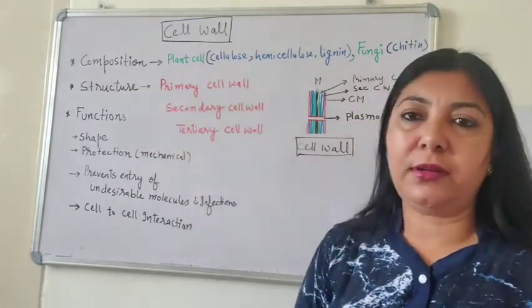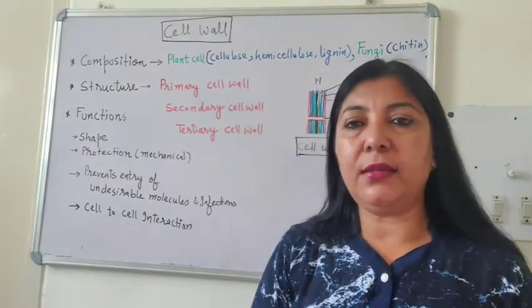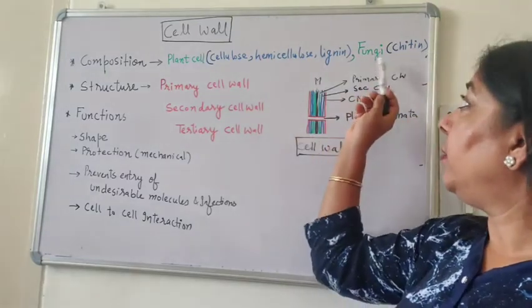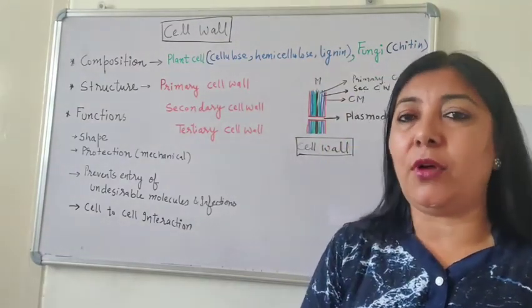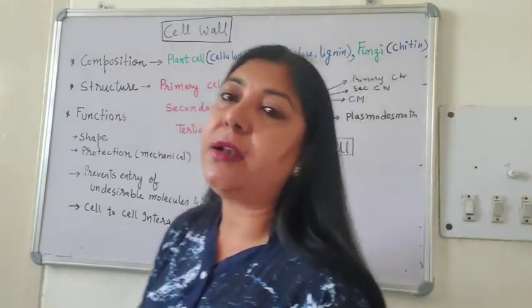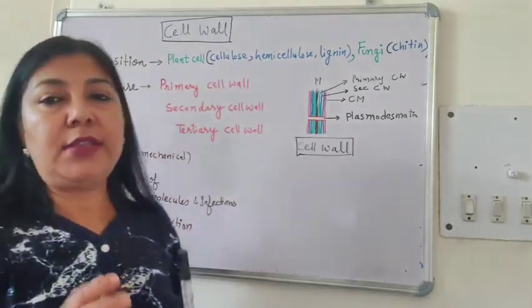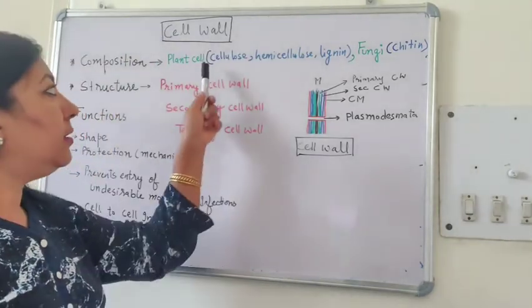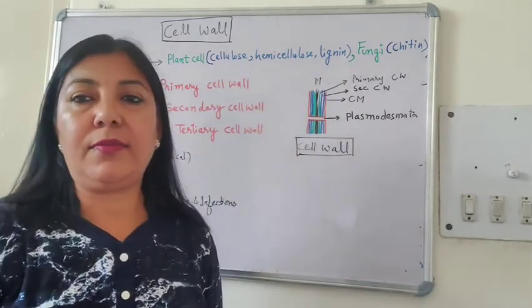First is composition. Though I told you that cell wall is present only in plant cell, even the fungi is also a eukaryotic cell. It also has a cell wall. But the composition of cell wall in fungus is a little different from plant cell. Like in plant cell, the cell wall is composed of cellulose, hemicellulose or lignin.